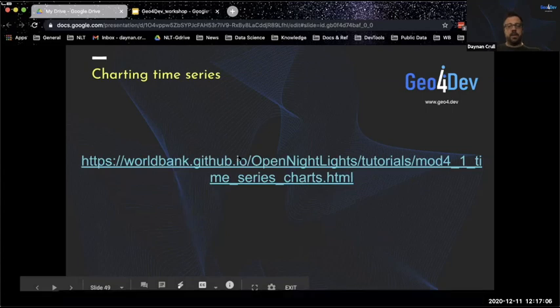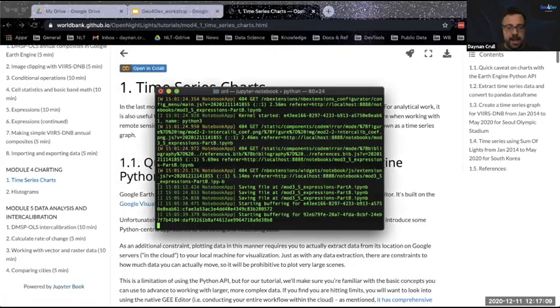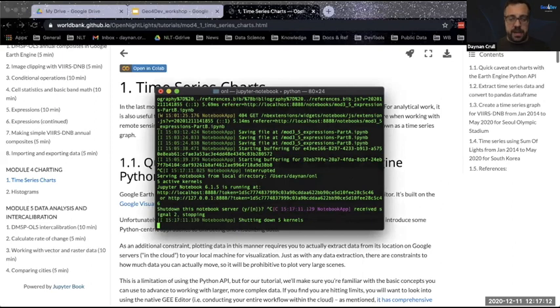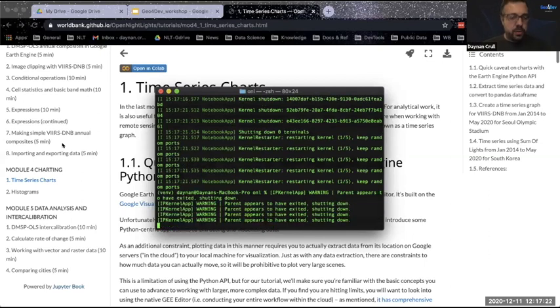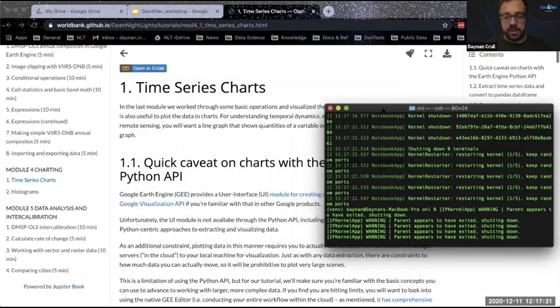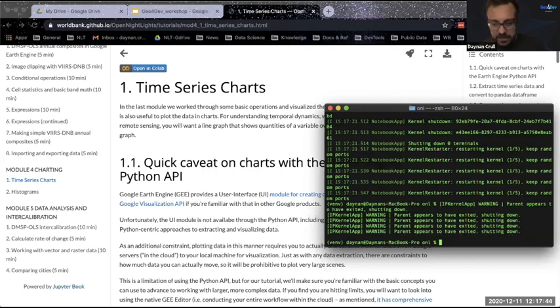Okay, all right, so let's chart some time series. I'm going to reopen my Jupyter Notebook session. I keep inadvertently closing that for some reason. And while I'm doing that, if you can navigate in your tutorial to module 4, submodule 1, which is called time series charts. That's the page I have up here, and you can open up this notebook as before. Open it in Colab. While I download this locally, here we go.